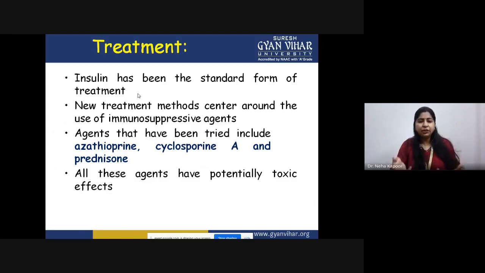However, there are many new treatment methods in which you take certain immunosuppressive agents also, in which the major one is cyclosporine A, prednisone. All these agents are suffering from toxic effects, side effects. But in the later stages, the only treatment option is insulin, that you start taking insulin injections. This is the only remedy.